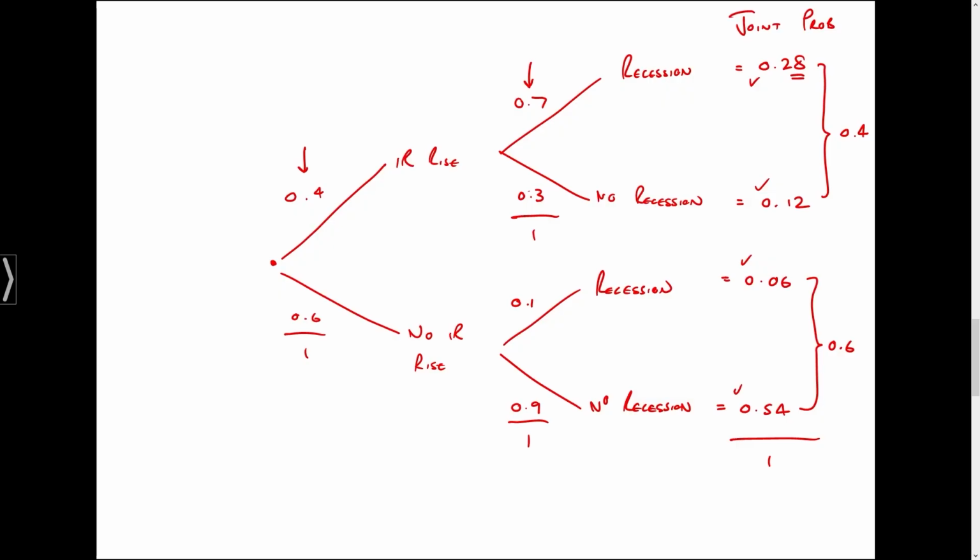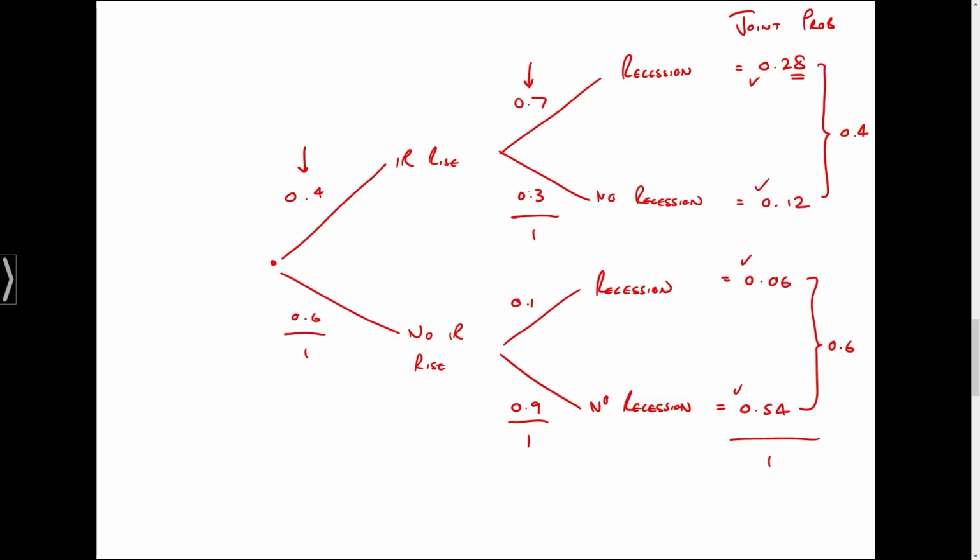In other words, 0.28, probability of an interest rate rise and a recession. 0.12, probability of an interest rate rise but no recession. 0.06, probability of no interest rate rise and a recession. And finally, 0.54, probability of no interest rate rise and no recession. Okay. Lovely. Fantastic stuff.